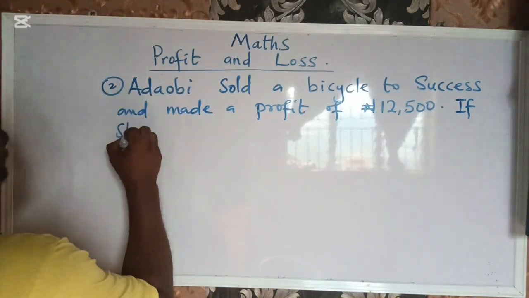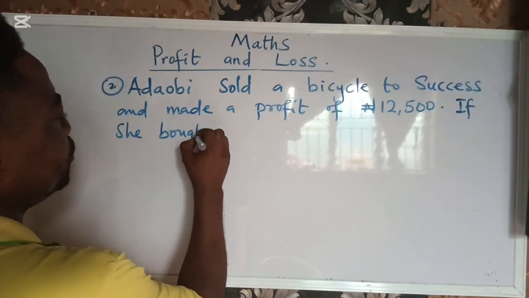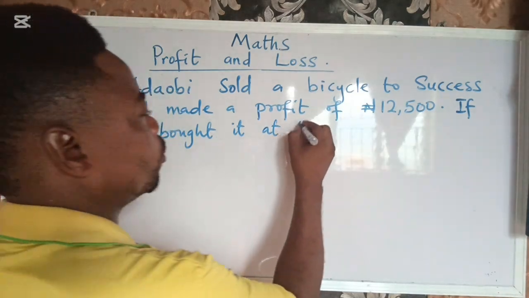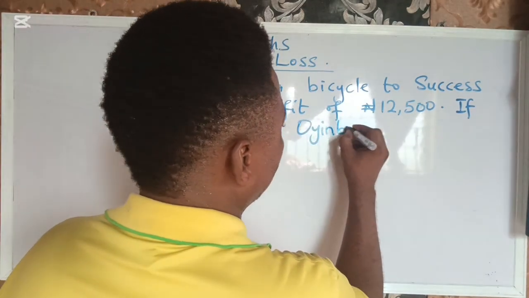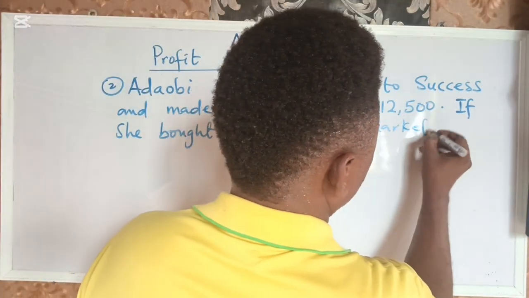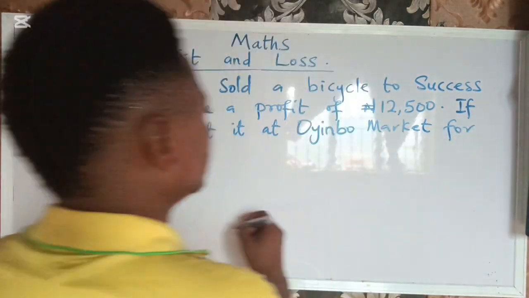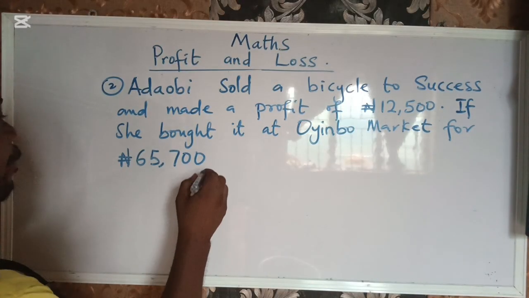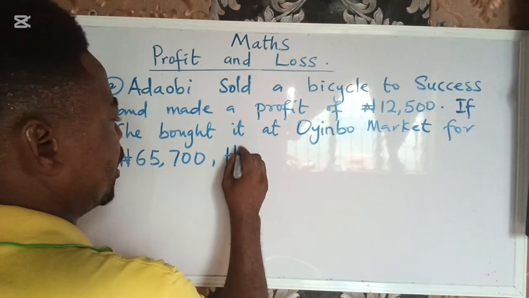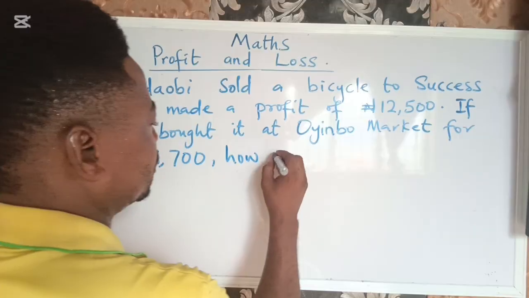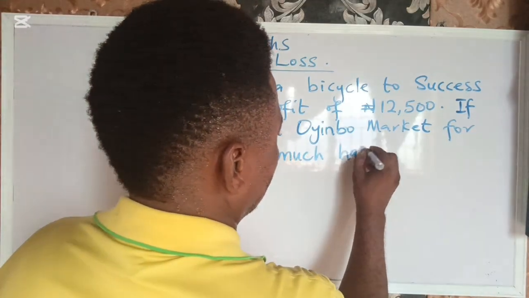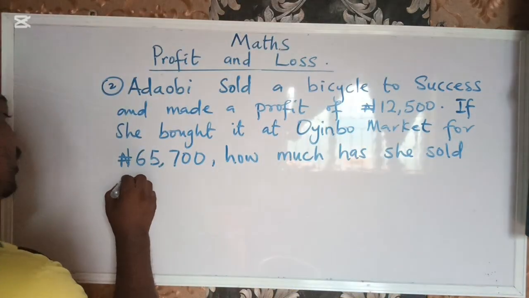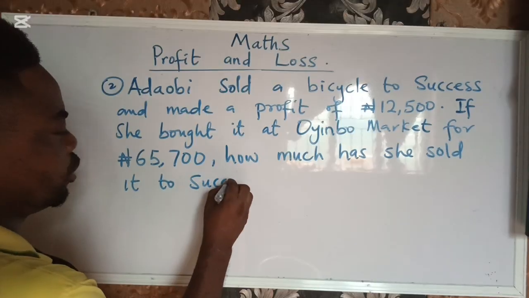If she bought it at Oyingbo Market for 65,700 naira, how much has she sold it to Success?